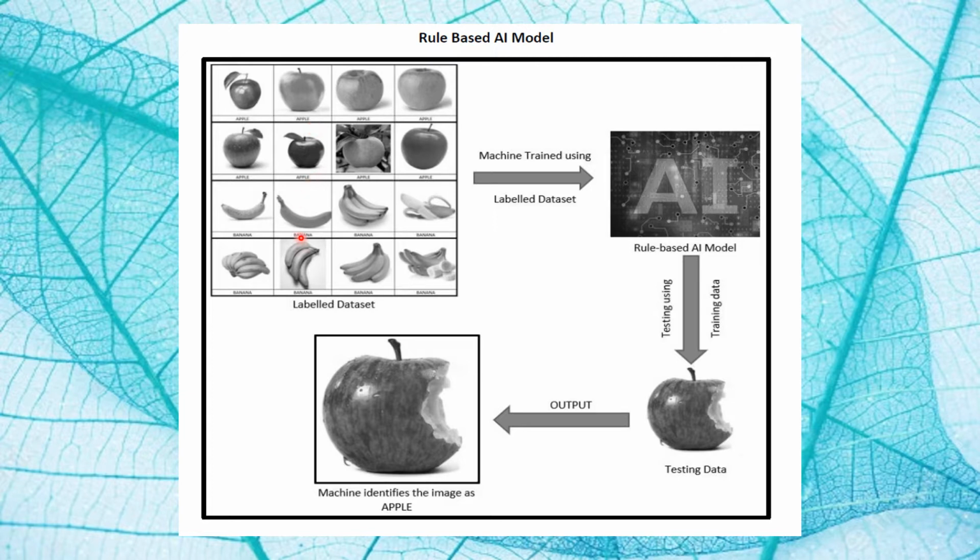Now, if you test the machine with the image of an apple, it will compare the image with the trained data set, and according to the labels of trained images, it will identify the test image as an apple. This is known as the rule-based approach. The rules are given to the machine in this example, or the labels given to the machine for each image in the training data set.